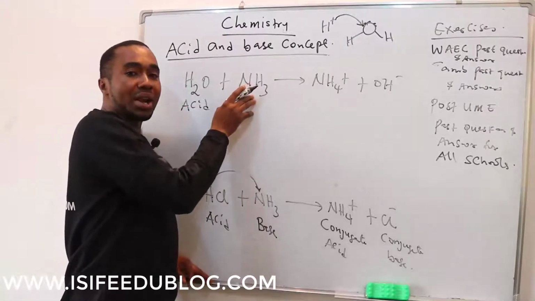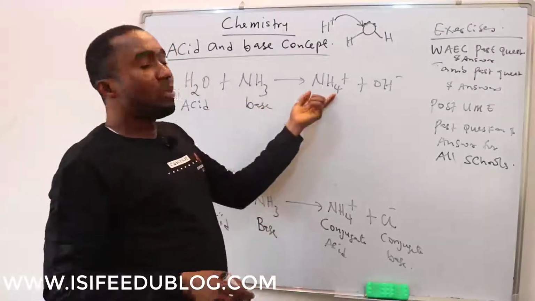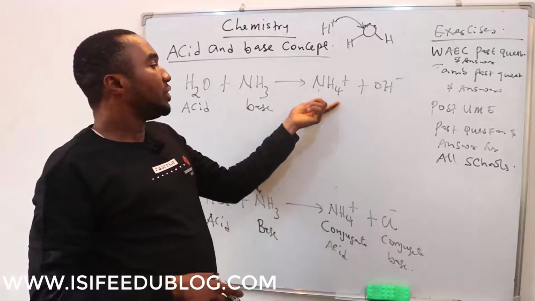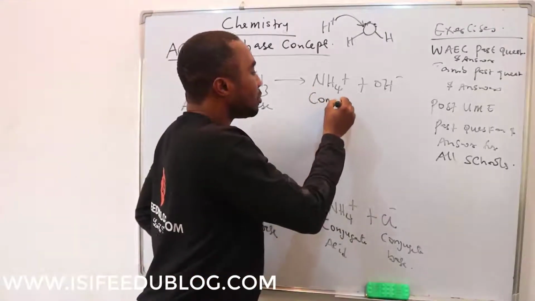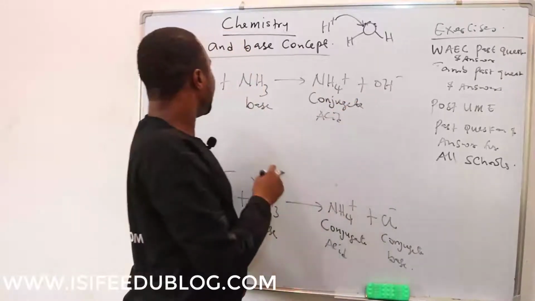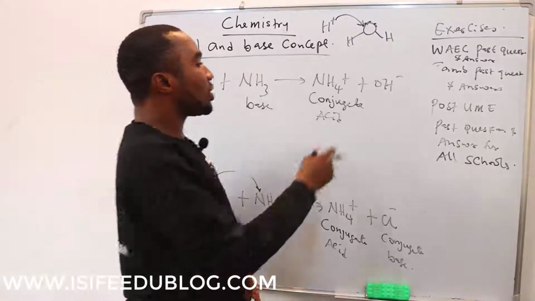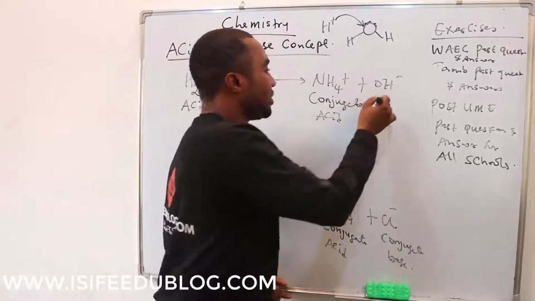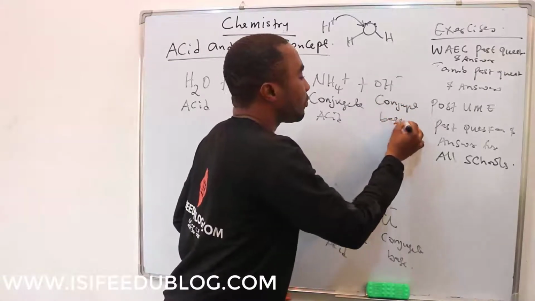This one is the one that accepted the proton, so it becomes the base. Now this is ammonium ion. The ammonium ion is the conjugate acid, because it is the acid formed when the base accepts a proton. Now that acid that loses a proton is the conjugate base. So this is the conjugate base.